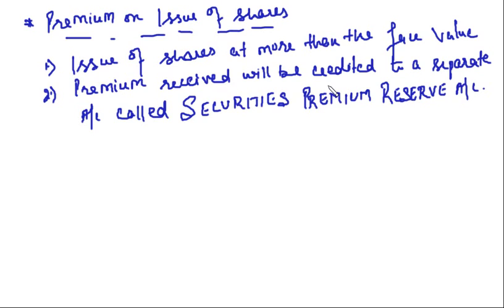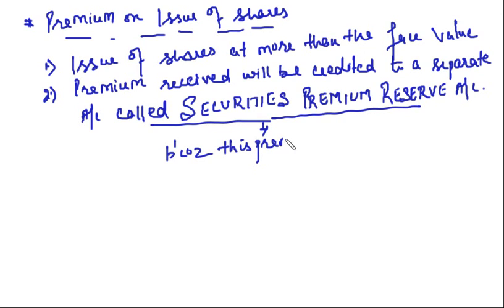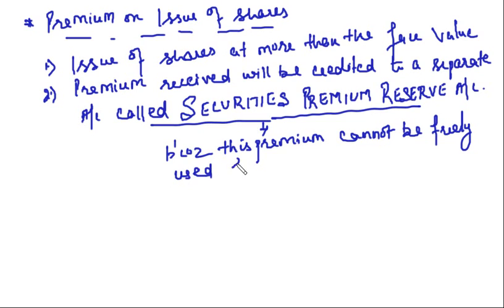Now, why is it being credited to a separate account and not along with the share capital? Why is the premium received being credited to a separate account? The second point, because this premium cannot be freely used for operations of business.